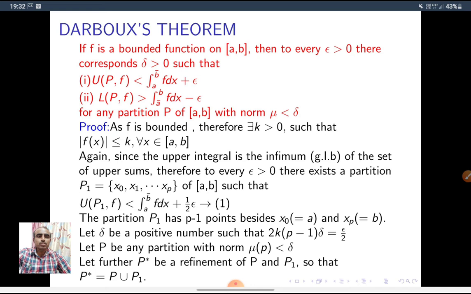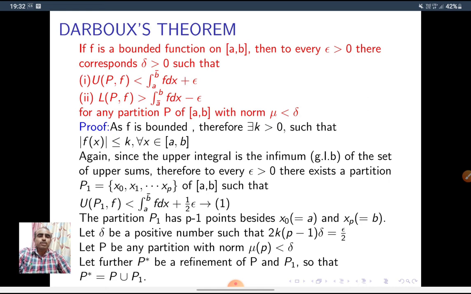Let delta be a positive number such that 2k into (p minus 1) into delta is equal to epsilon by 2. So choose delta in such a way that 2k(p minus 1)delta equals epsilon by 2. Let P be any partition with norm of P less than delta.